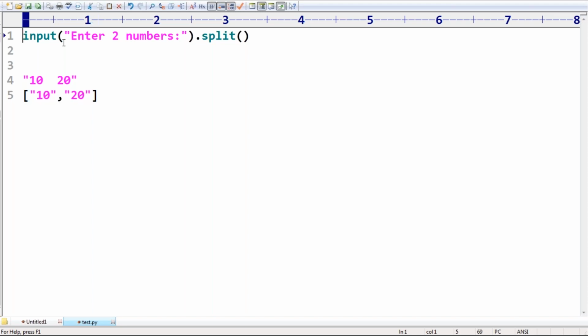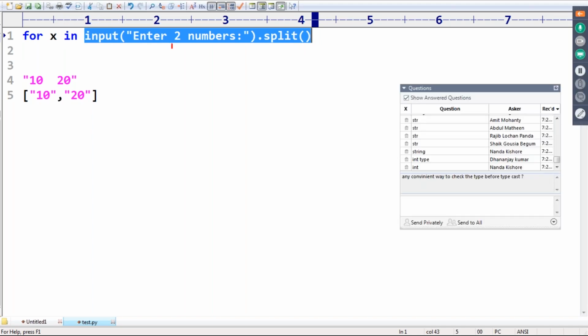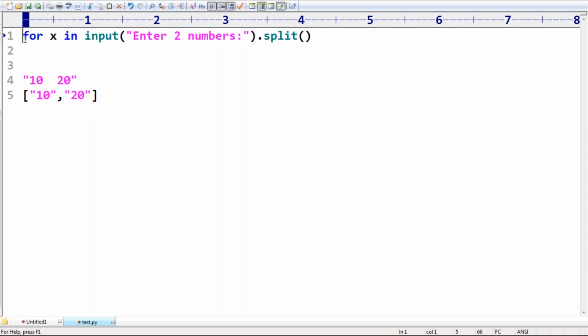That's why I take: for x in this total thing. For every x in this, which operation do I want to do? The int of x for every x in it. Then automatically we get a list of two numbers, 10, 20.